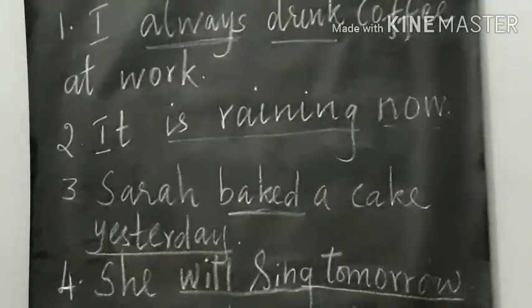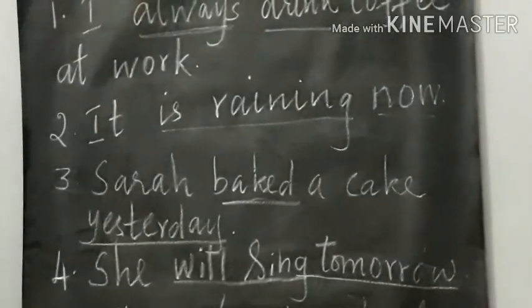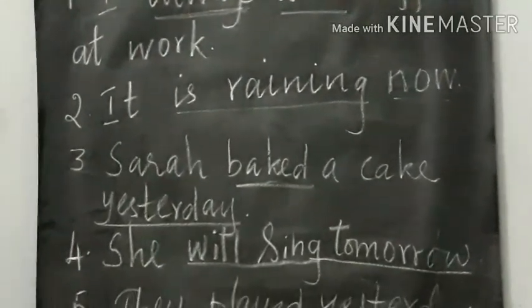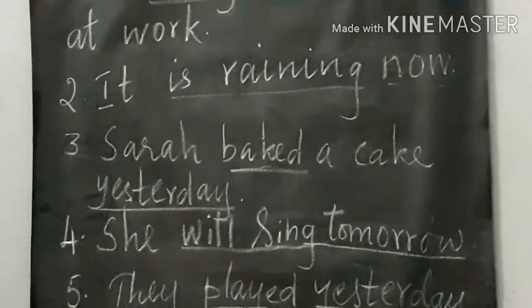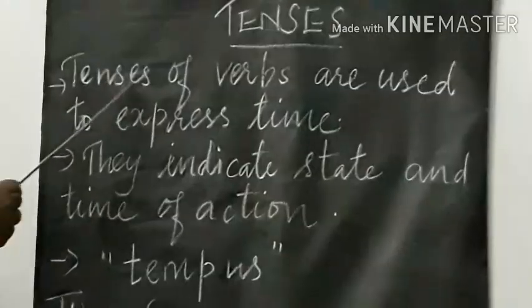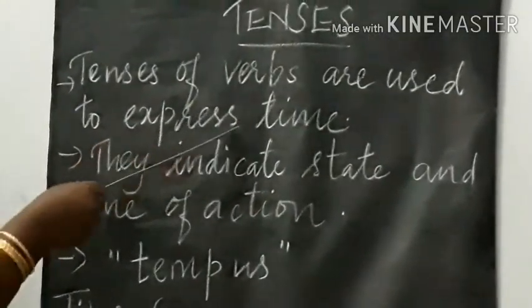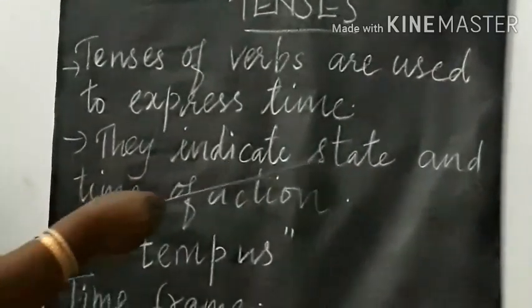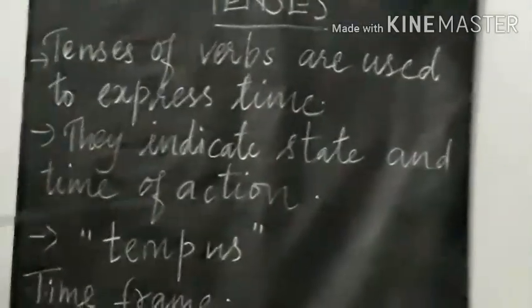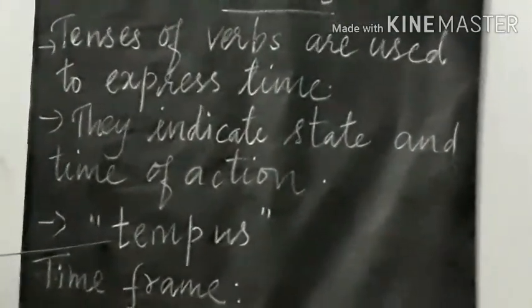Yes, it is tenses. So tenses of verbs are used to express time. So what are tenses? Tenses are verbs that are used to express time. They indicate state and time of action. Tenses is derived from the word tempus. Based on the time frame, tenses are classified as present tense, past tense and future tense.